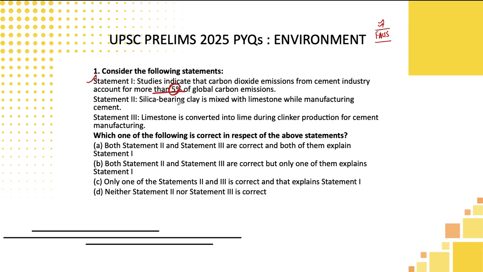Second statement: silica-bearing clay is mixed with limestone while manufacturing cement. We know very well that silica is used during the manufacturing of cement. Statement 3: limestone is converted into lime during clinker production for cement manufacturing. Yes, they use silica and limestone while manufacturing cement, and all this contributes to carbon emissions also. So in this situation, both statements 2 and 3 are correct, and both of them explain why it leads to global carbon emissions. So the correct answer here is option A, students.